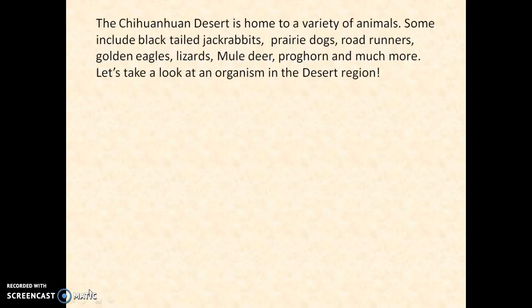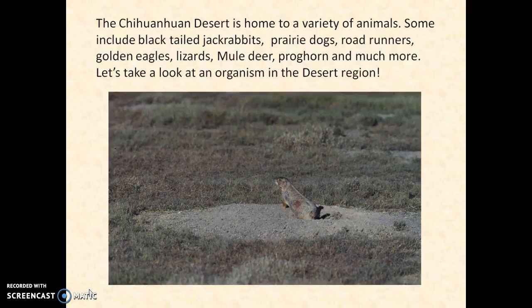Some of these include black-tailed jackrabbits, prairie dogs, roadrunners, golden eagles, lizards, mule deer, pronghorn, and much more. Let's take a look at an organism in the desert region. There is a prairie dog. And just like me, this little guy is an organism. We are the most basic level of an ecosystem, but still very important.